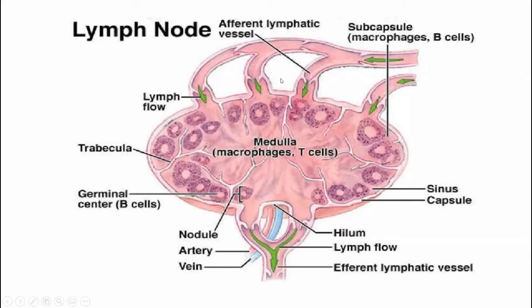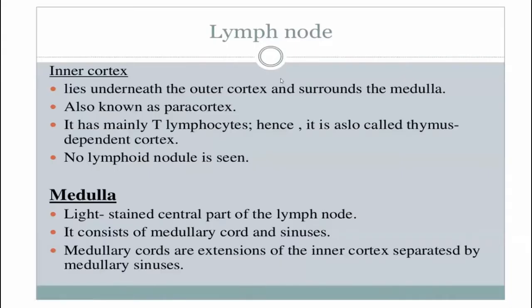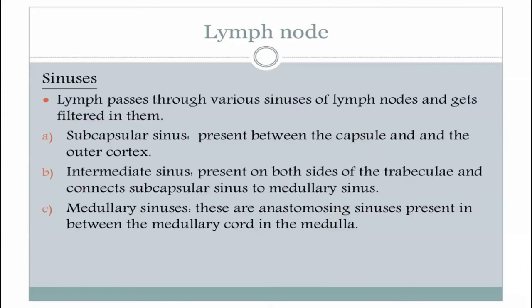Sinuses: lymph passes through various sinuses of the lymph node and gets filtered in them. There are three types of sinuses present in the lymph node. One is the subcapsular sinus, found beneath the capsule. Then, between the capsule and the outer cortex, intermediate sinuses are present on both sides of the trabeculation, connecting the subcapsular sinus to the medullary sinus. Medullary sinuses are those anastomosing sinuses present in between the medullary cords.